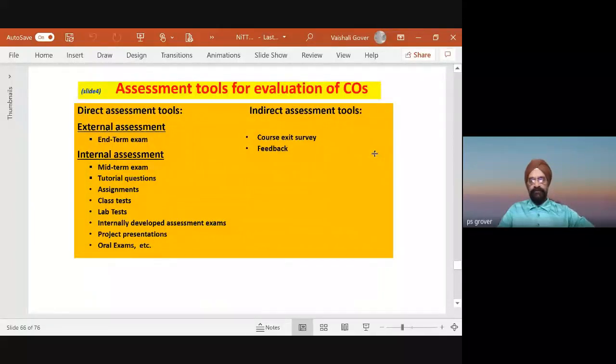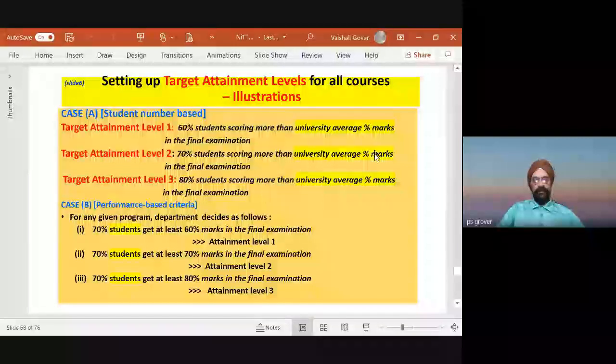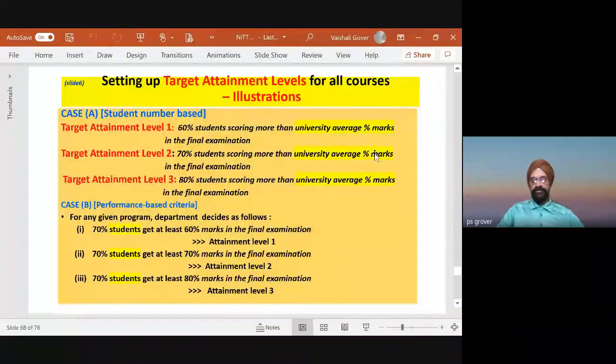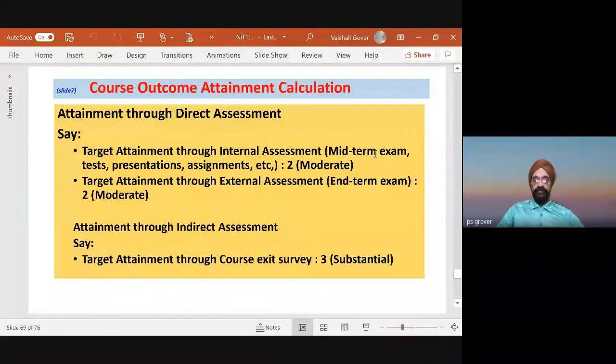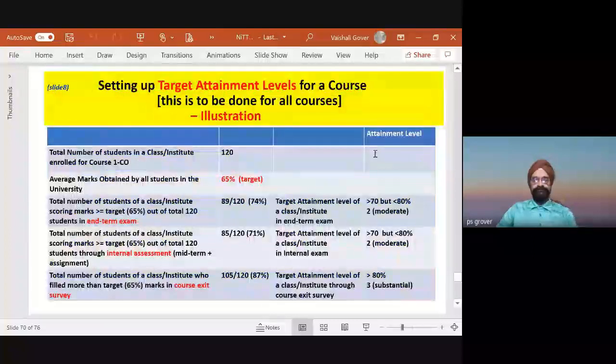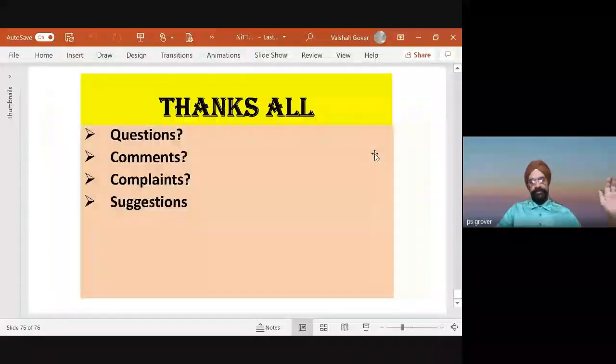Then assessment tools for evaluation of COs, direct assessment tools, internal assessment tools. Then we have defined a target, what kind of achievement we wanted. Students, we wanted 70%, 80%, and so on. In fact, this is given in the NBA booklet also. We will look at that. And then setting attainment levels. That means we want over 60%, 70%, 80%, and so on. So course outcome attainment calculation can be done like this. So with this, then targets, the university exam is there. You will look at that. The course attainment. I think I will stop here and then look at the questions.